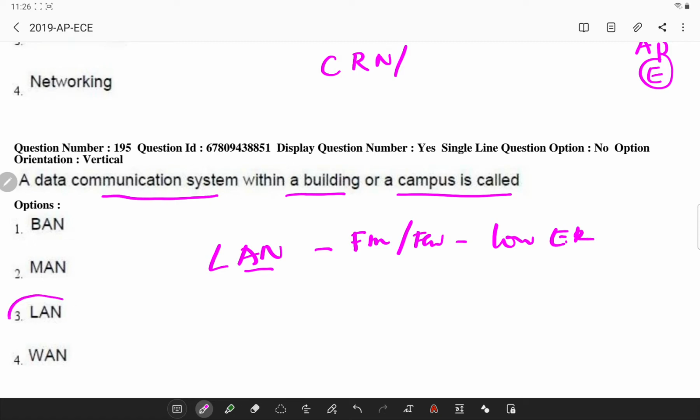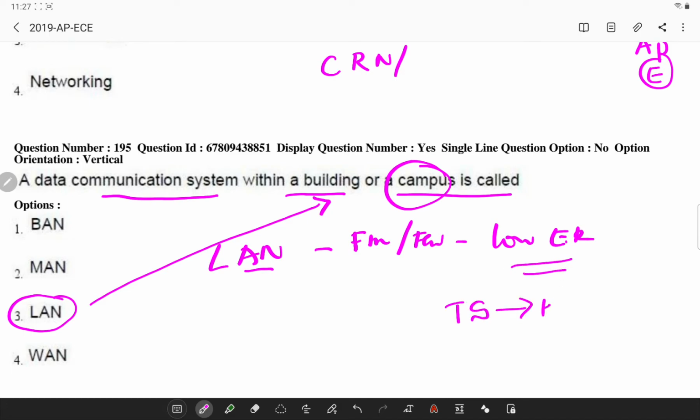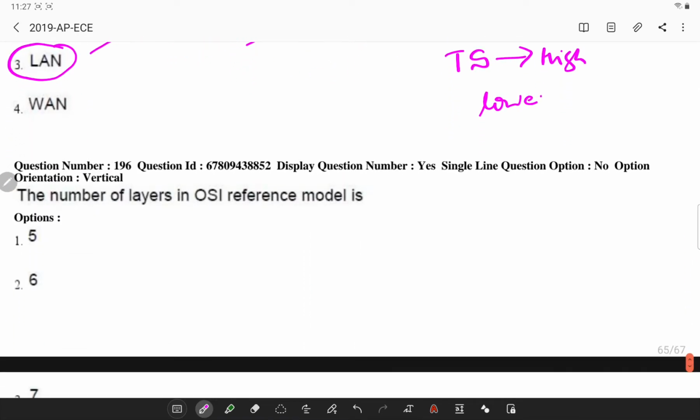This local area network is used in buildings, in companies, or in colleges. So simply remember it. It also has the lowest error rate, the transmission speed is high, and it is at lower cost. So this makes LAN preferable for campuses.